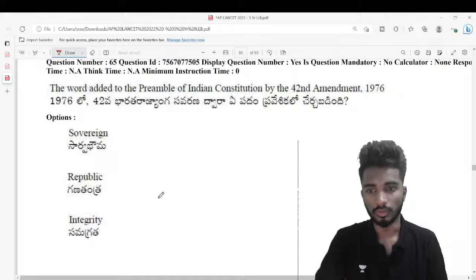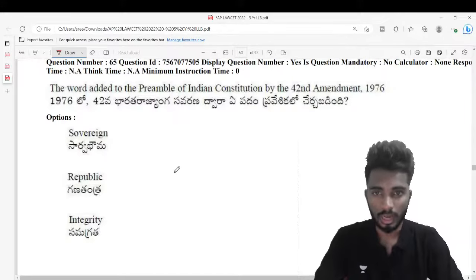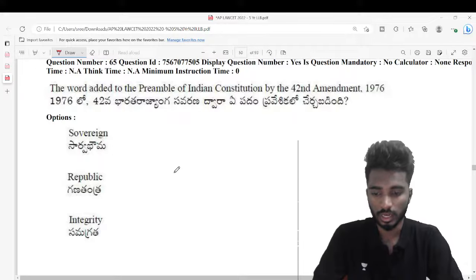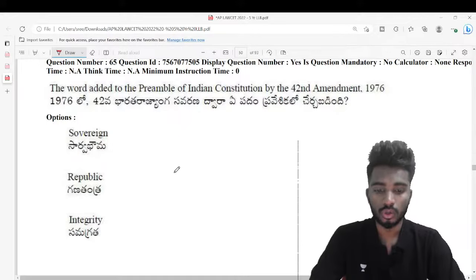Next, the word added to the preamble of the Indian Constitution by 42nd Constitutional Amendment Act of 1976. Which word was added? 1976లో 42వ రాజ్యాంగ సవరణ ద్వారా ఏ పదం ప్రవేశికలో చేర్చబడింది?